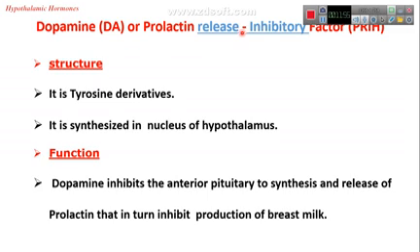Dopamine, or prolactin release inhibitory factor, is an amino acid derivative from tyrosine. On the secretion of this hormone, dopamine, it inhibits the anterior pituitary gland from synthesizing and releasing prolactin, and in turn this leads to the inhibition of the breast cells producing milk. This is for the hypothalamus.